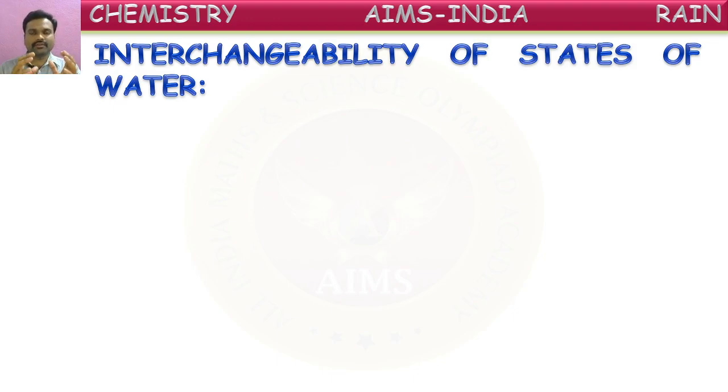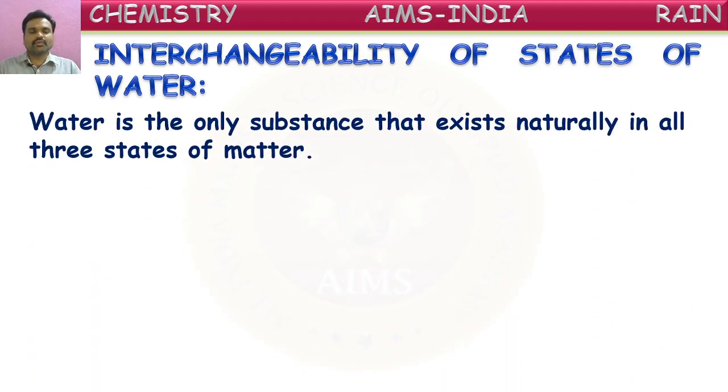So, how can we convert one form of water into another form? Changing from one form to another form is called interchangeability. About the changing of water from one form to another form, we are going to study in this session, that is, interchangeability of states of water. As we know, water is the only substance that exists naturally in all three states of matter. It is one of the interesting points about water. At normal temperatures also, it can exist in three states.